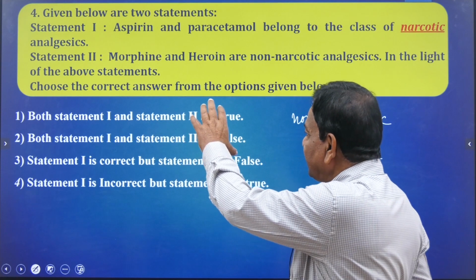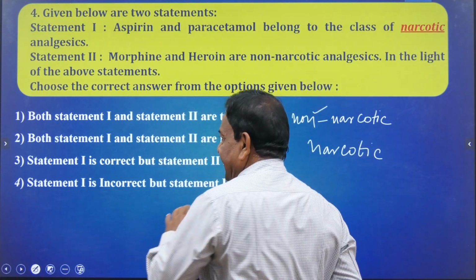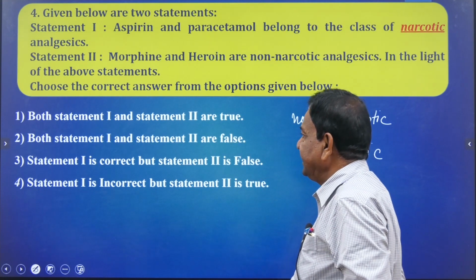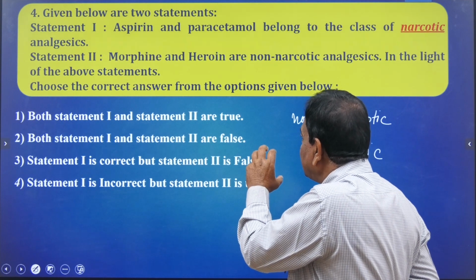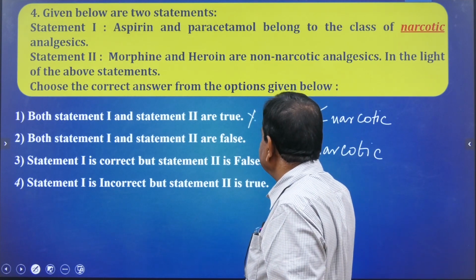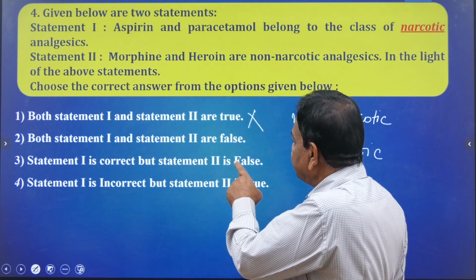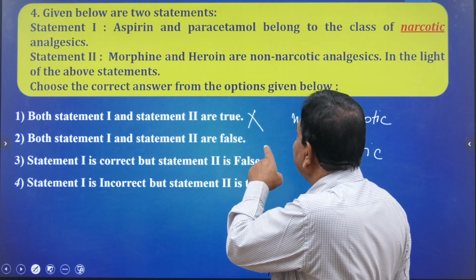So now you are going to go into the options. First option, both statement 1 and statement 2 are true. No. Both statement 1 and statement 2 are false.